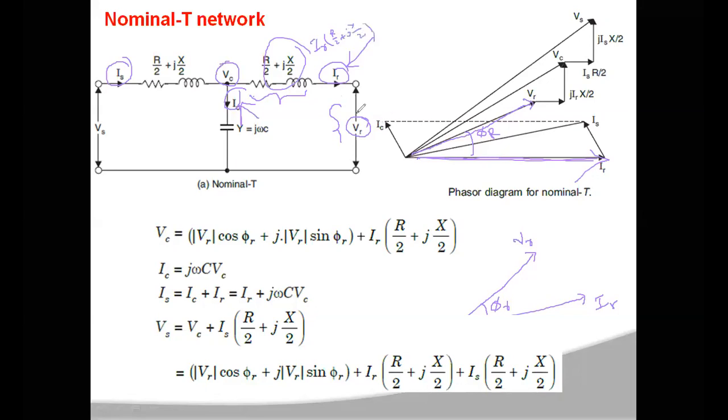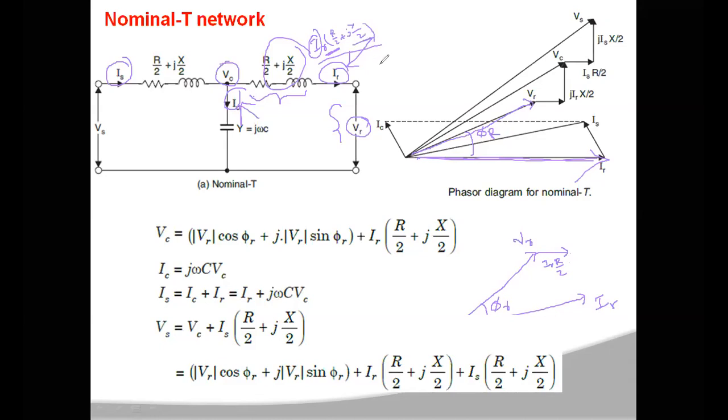Now this IR into R by 2 will be in parallel to the current vector. So in parallel to this, you will have IR into R by 2. Then IR into jX by 2.